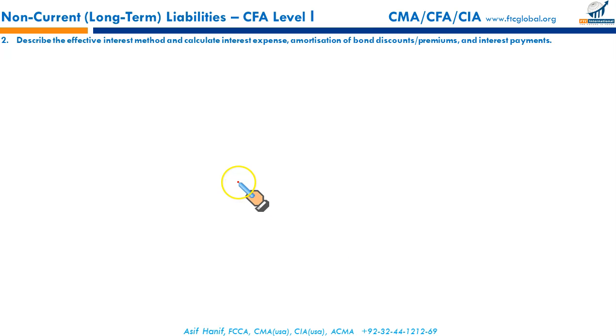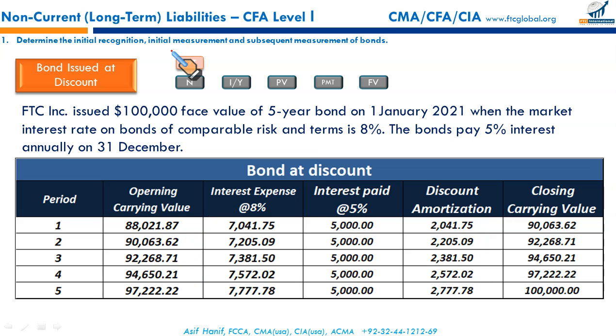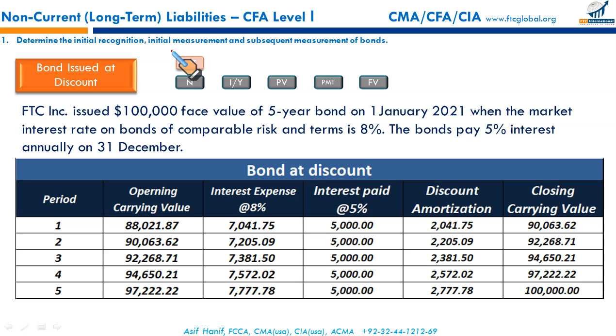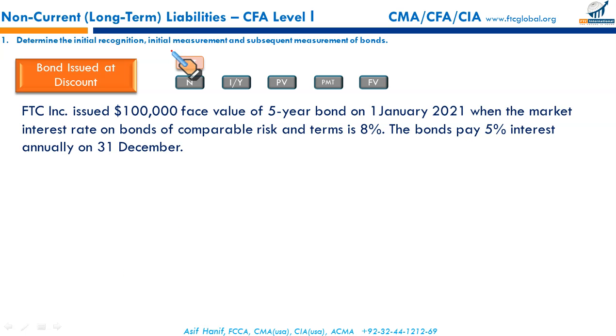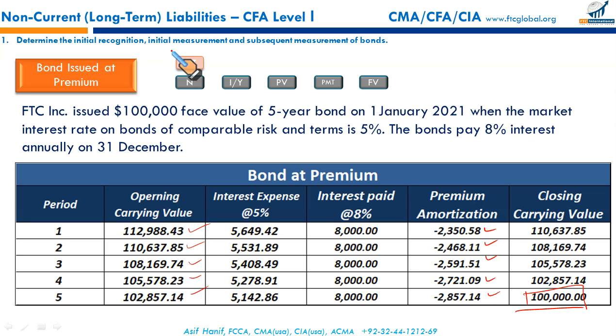Next, describe the effective interest method and calculate interest expense, amortization of bond discount, premium, and interest payments. That is exactly what we have done. We have used the effective interest method to amortize the discount and premium. There is also another method which we can use to amortize the discount and the premium. For example, what we did here, we used the effective method. This is the amortization which is increasing every year.